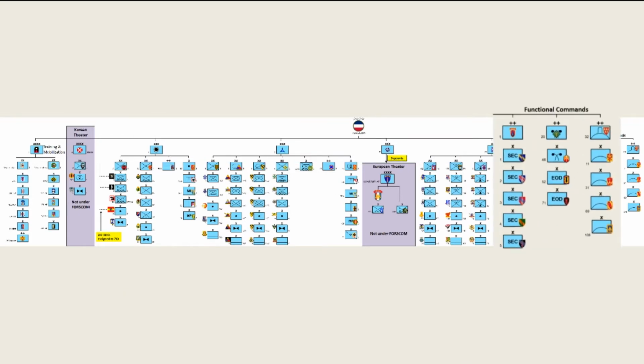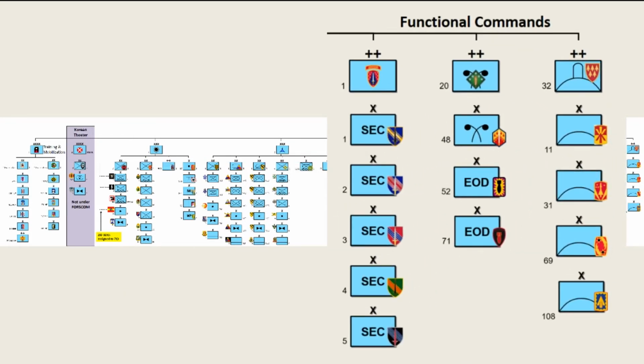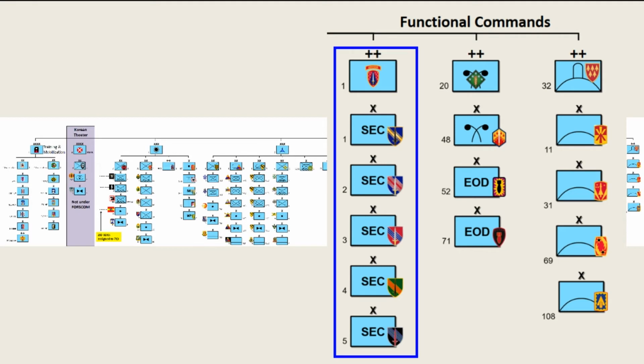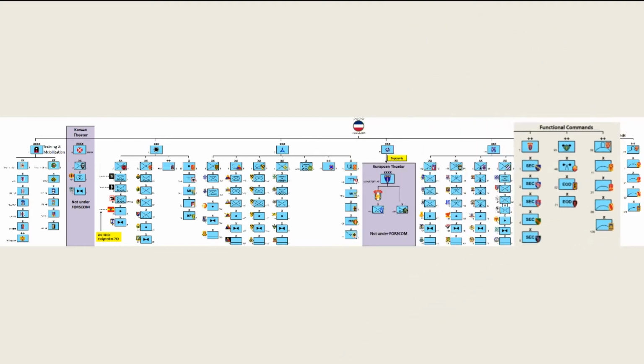The 3 functional commands are 1st Security Force Assistance Command, SFAC, 20th Support Command, CBRNE, to deal with chemical, biological, radioactive, nuclear, and/or explosive threats, and the 32nd Army Air and Missile Defense Command, AAMD. These commands oversee the Army's special combat and security assistance capabilities. The newest is 1st SFAC, whose 5 new Security Force Assistance Brigades, SFABs, have persistent overseas presence in countries who seek advisors and assistance in improving their sovereign defense capabilities but don't want a U.S. combat brigade sitting in their country.